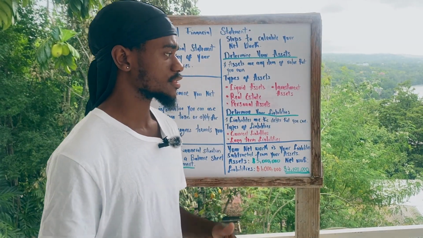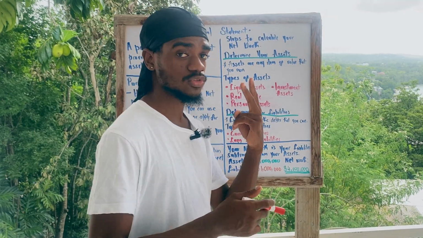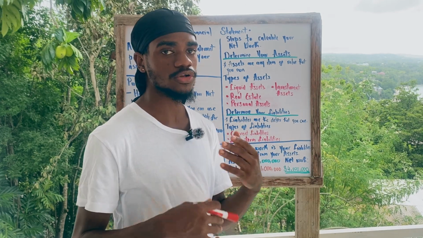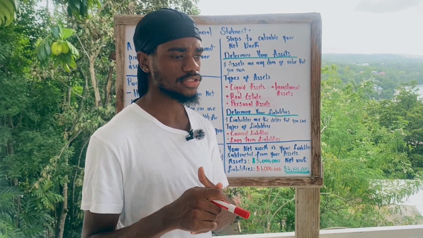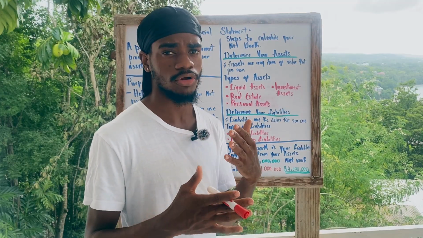What are liabilities? Liabilities are the debts that you owe. Okay, so we have two types of liabilities. We have current liabilities, also known as short-term liabilities, and these are any debts that you owe that are due within a year or less.